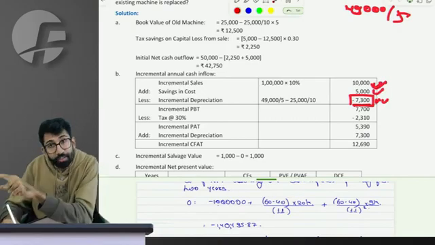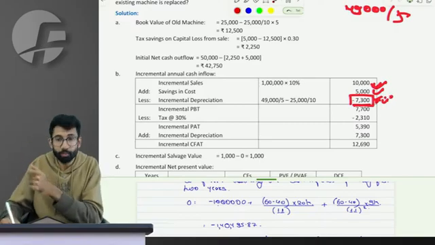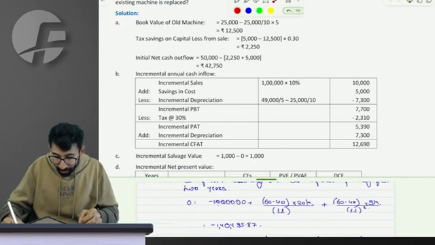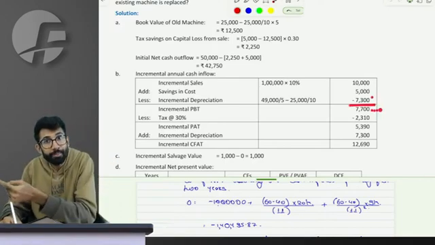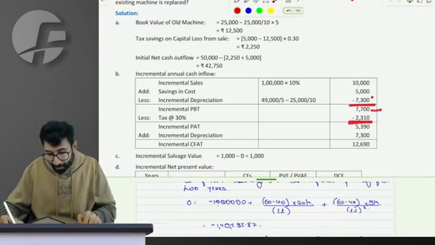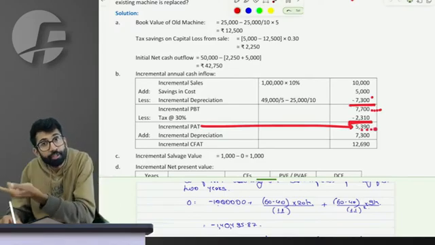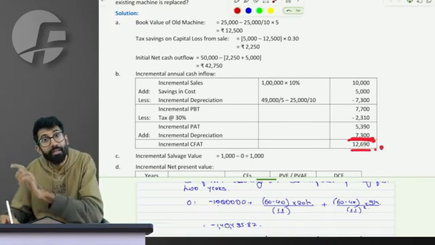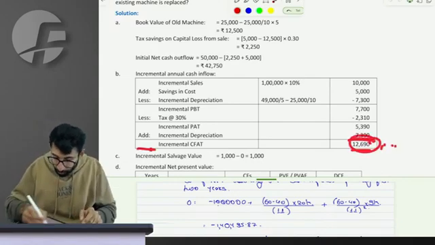As compared to this, if I go to this option, I earn extra 10, I save extra 5, but depreciation extra incurred is 7300. So overall extra PBT, or incremental PBT, will be 15 minus 7300, which is 7700. On this incremental PBT, how much incremental tax will you pay? Sir, multiplied by 30%. So incremental PAT is 5390. But I have to work on the cash number, so adding back depreciation gives me 12,690 as incremental CFAT that I will generate here. Could you understand this?